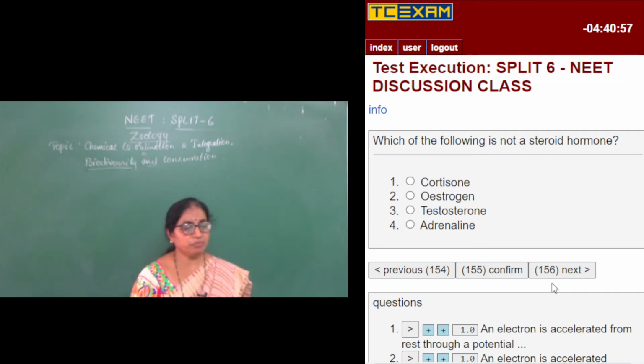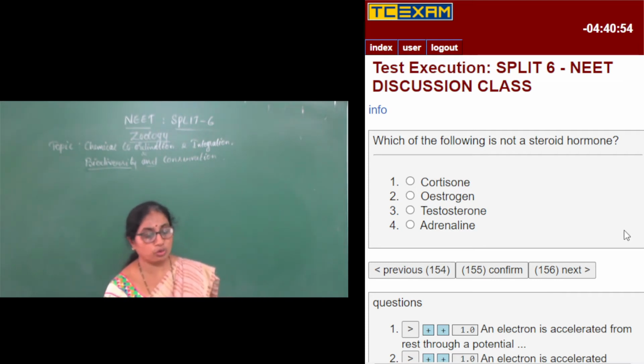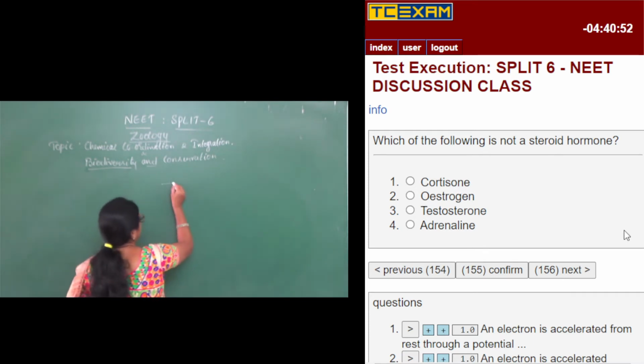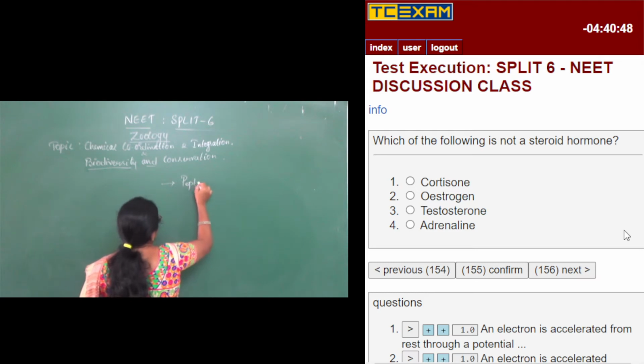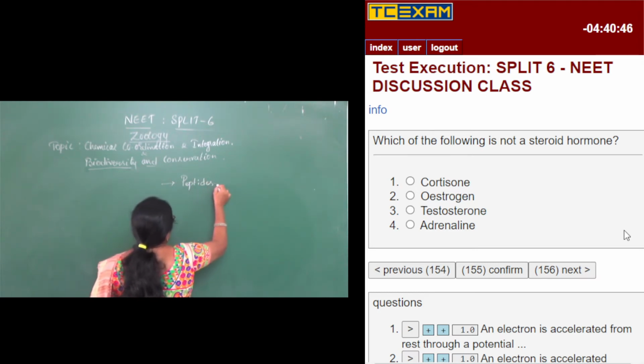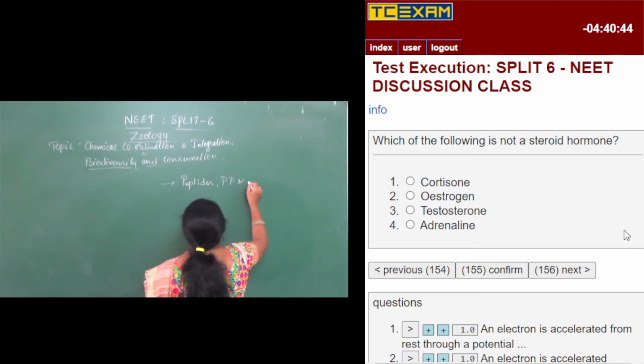So now coming to which is not a steroid hormone. Hormones have been classified based on their chemical composition. They have been classified into peptides, polypeptides and proteins.